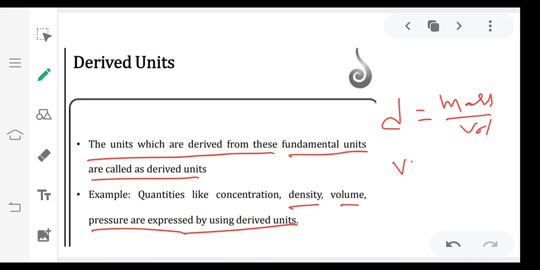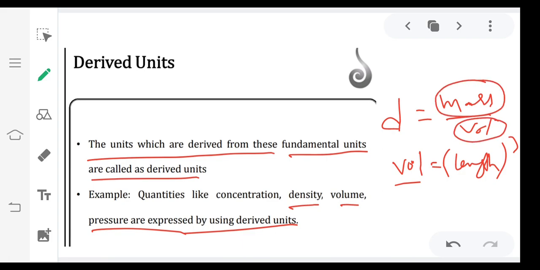So how to calculate volume? Length cube is nothing but volume. So volume is a derived unit, which is derived from a basic unit, that is length, and density is a derived unit because it is derived from a basic unit, mass, and a derived unit, that is volume. This type of units are called derived units.